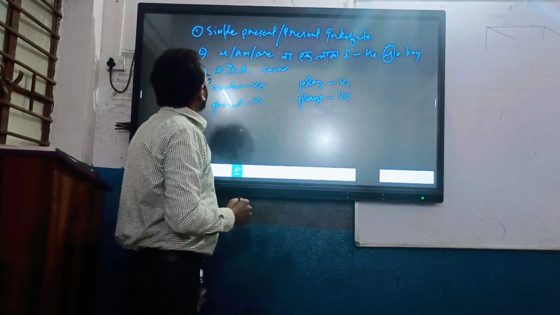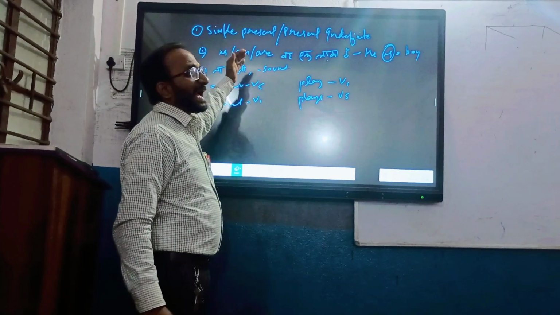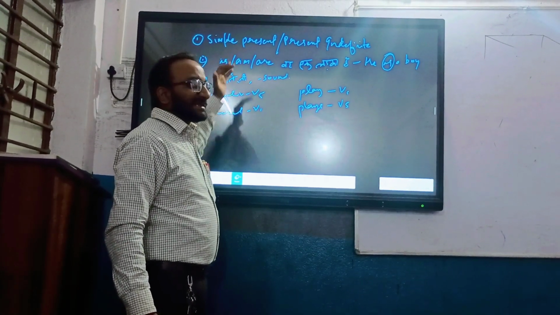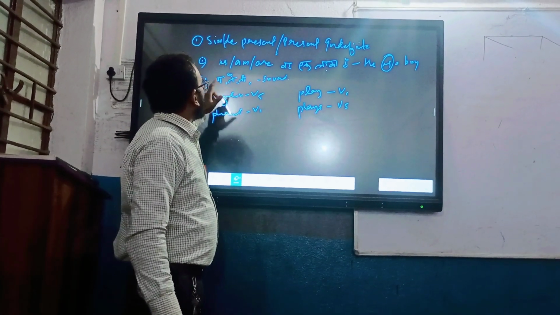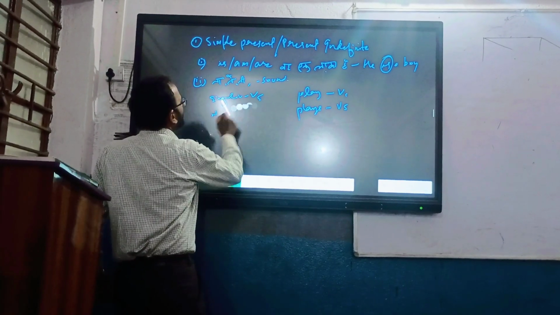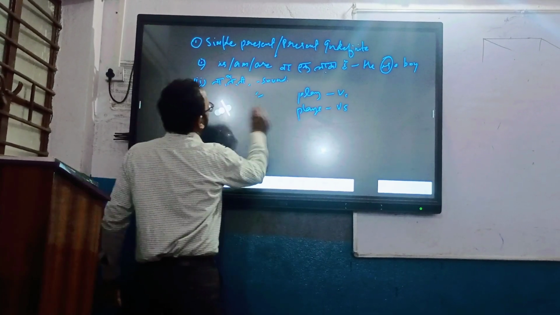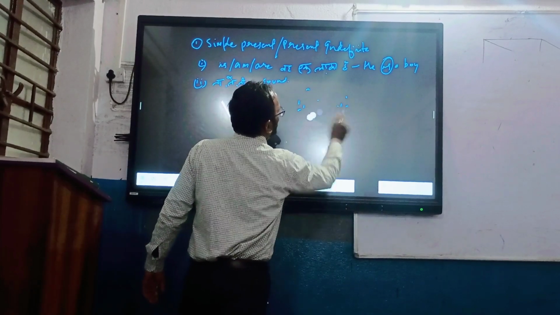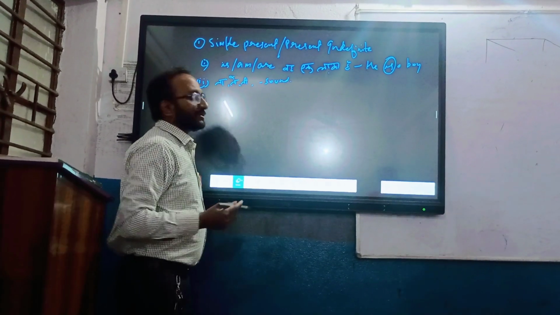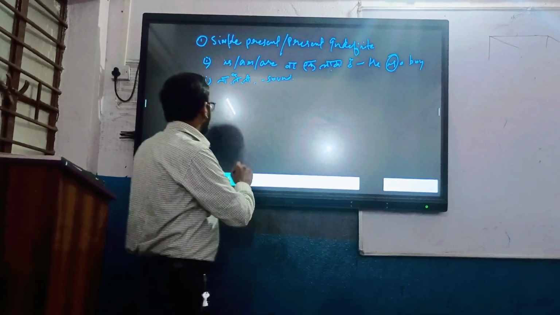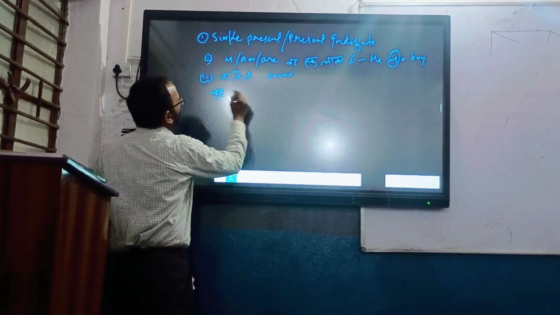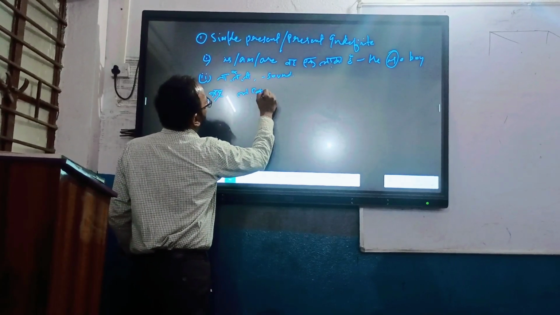So in the second step, we can understand simple present tense by using V5 and V1. How do we use them? वह खेलता है, लड़का खेलता है.